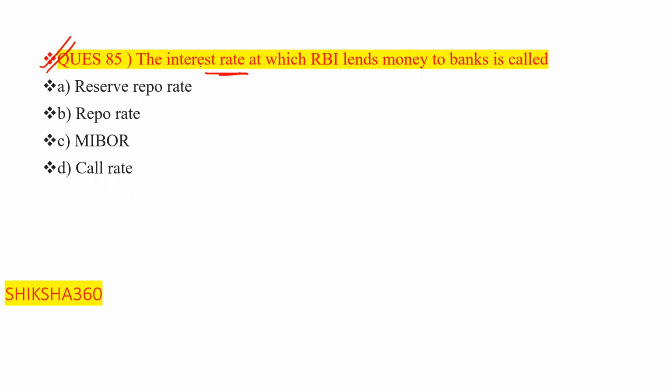The interest rate at which RBI lends money to the banks, that is short term lending, is called: reverse repo rate, MIBOR, or call rate?